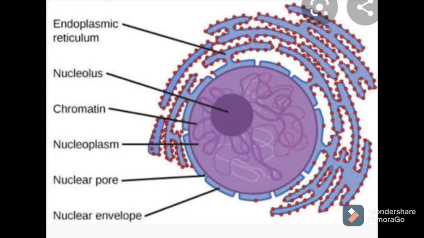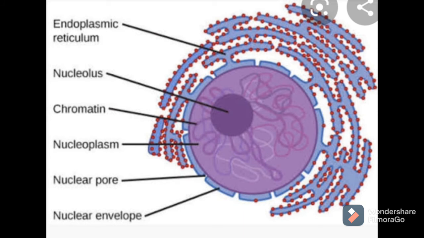What is the nucleus? The nucleus is generally present at the center of an animal cell, and in a plant cell it is just shifted to the periphery because of the large vacuoles present in the plant cell. So if we enlarge the structure of the nucleus, you can see in the diagram, it is a simple structure. It consists of an outer membrane, which we call the nuclear membrane. This nuclear membrane consists of many pores. Nuclear pores are present on the nuclear membrane.